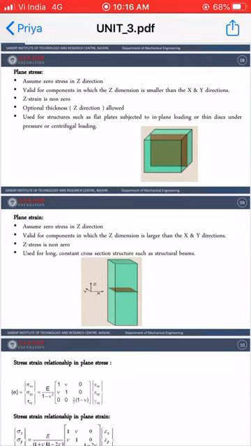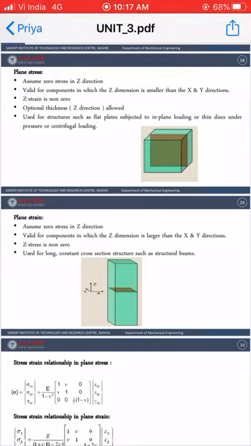As we know, the first one is the plane stress condition, and the second one is the plane strain condition. For plane stress condition, the stresses acting in the z direction are assumed to be zero. Why? Because the thickness, or the length in the z direction, is very small compared to the other two dimensions, the x and y directions. So the stresses acting in the z direction are considered to be zero, as we have discussed.